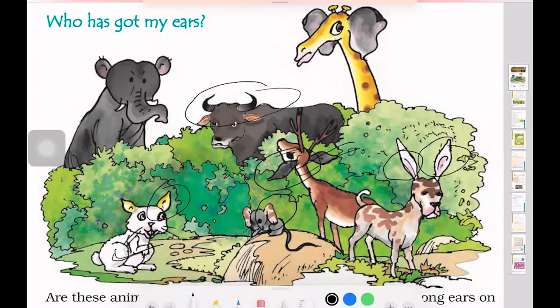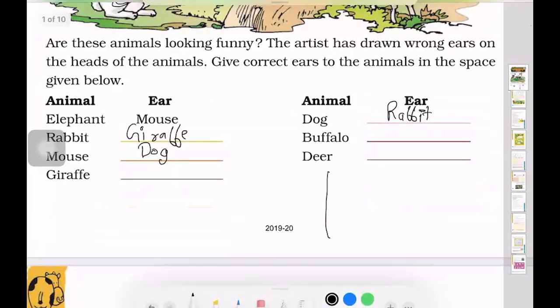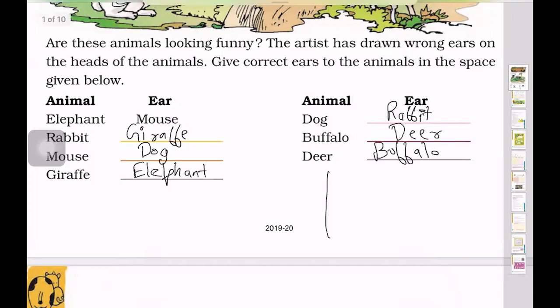And then elephant has the ear of mouse, while the giraffe has the ear of the elephant. So I'll write the answers so that it's clear to all of you. So giraffe has the ears of elephant, and buffalo has the ear of deer, whereas deer has the ears of buffalo. You can match the answer with the picture, and then you'll finally get a perfect body with the perfect ears. Now let's move ahead with the chapter.